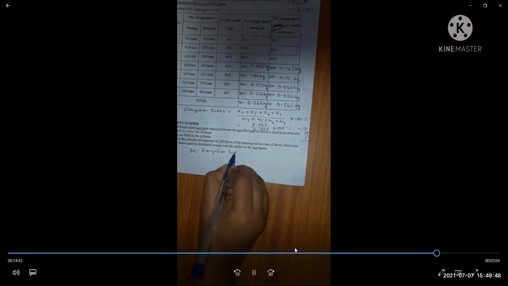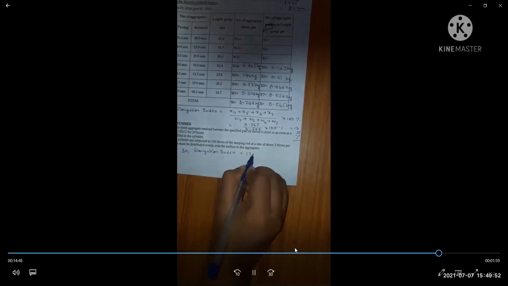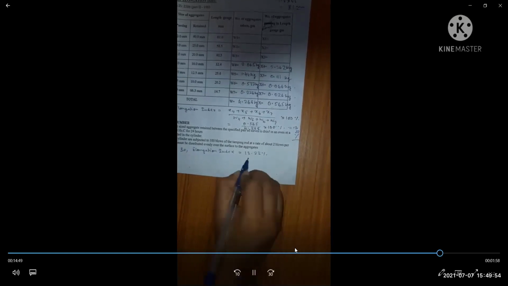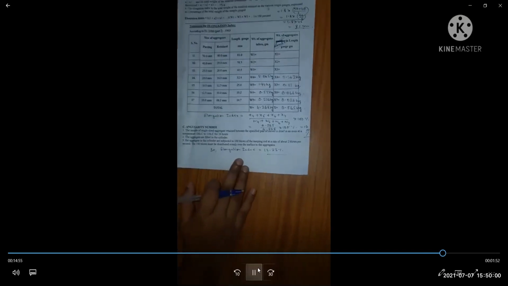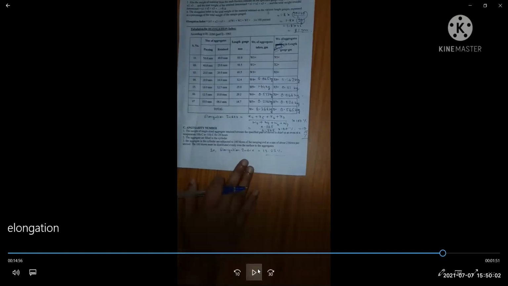So elongation index we can found 13.23%. Elongation index of coarse aggregate should not be more. Is it clear to everyone?